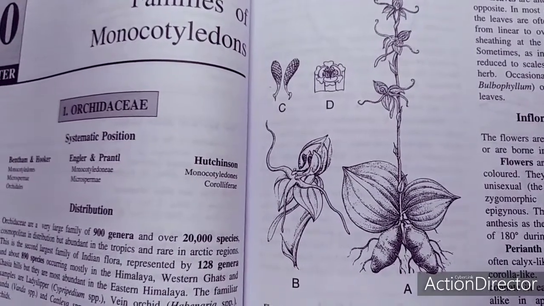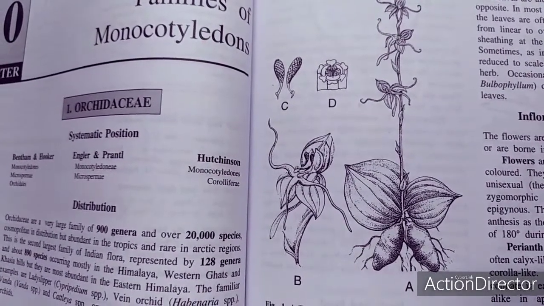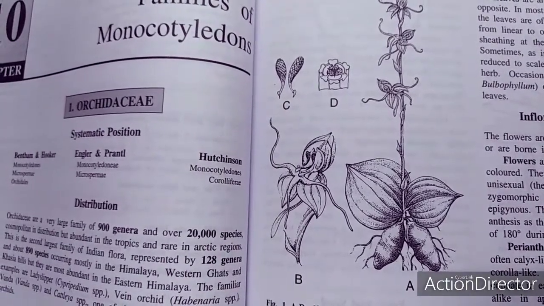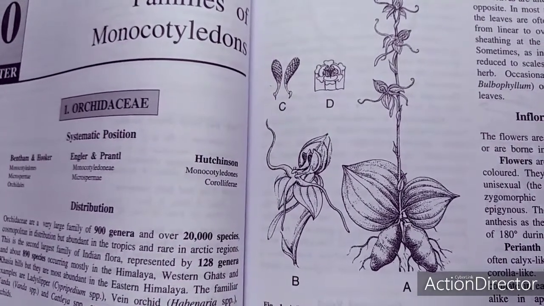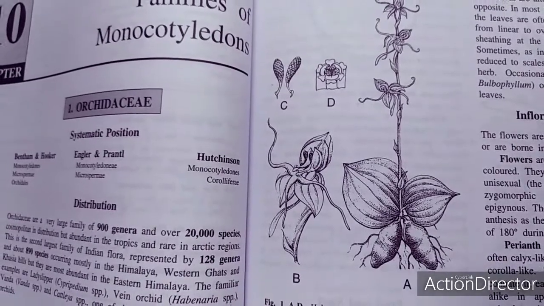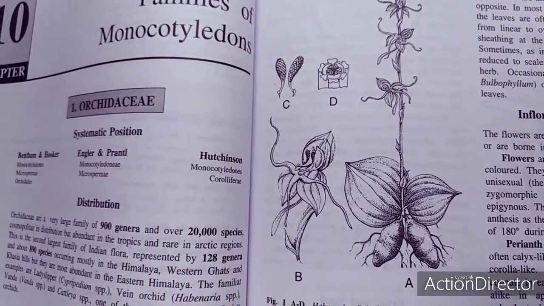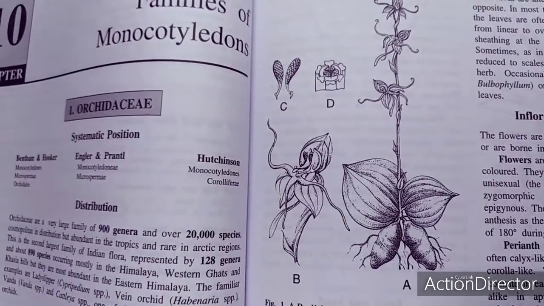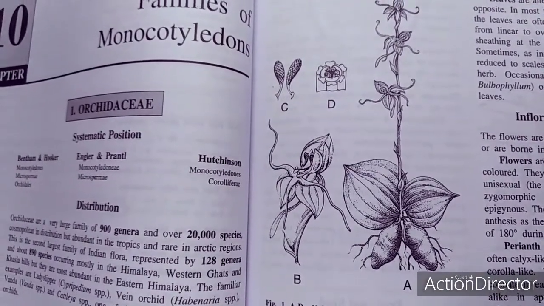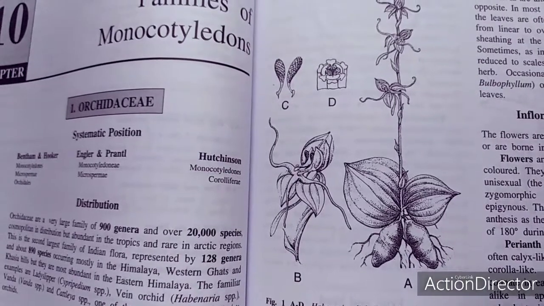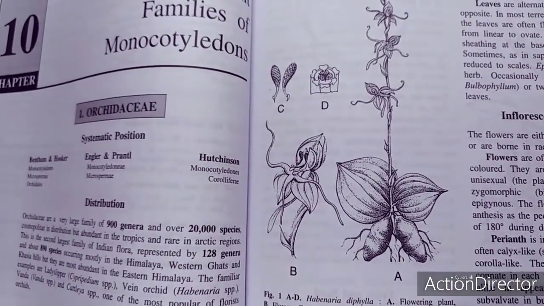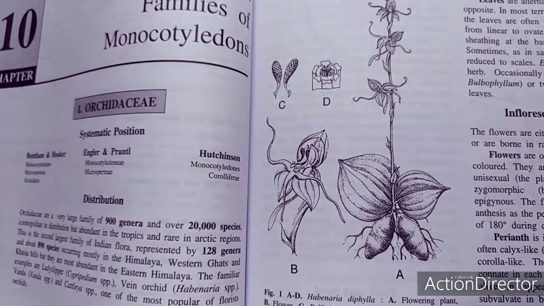The flowers are usually resupinate at anthesis, as the pedicel or ovary twists at an angle of 180 degrees during development. The perianth is in two trimerous whorls, the outer often calyx-like, sometimes petaloid, and the inner whorl corolla-like. The tepals are free or variously connate in each whorl. The three outer tepals are alike in appearance.